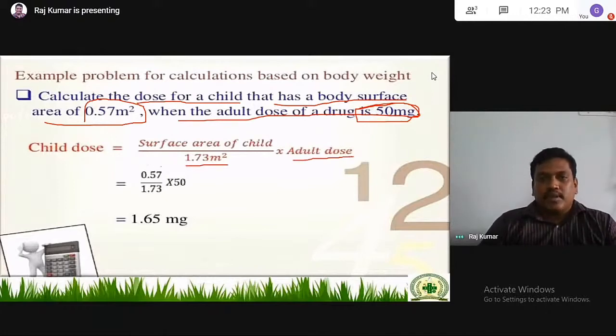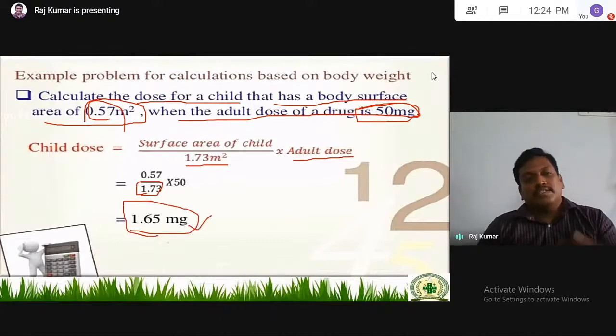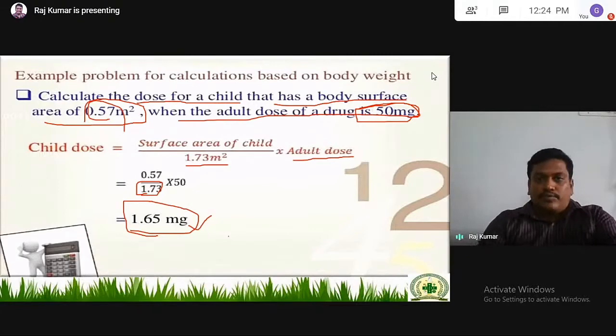So the surface area of the child is 0.57, by 1.73, the average surface area of an adult, into the adult dose, which is 50, and finally you get 1.65 mg. So 1.65 mg will be the dose for a child of 0.57 meters square surface area.